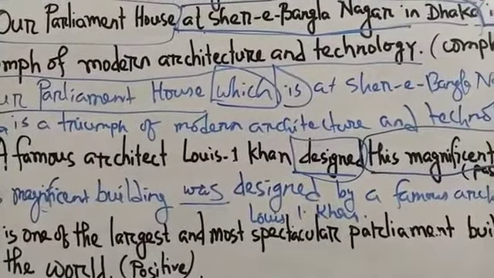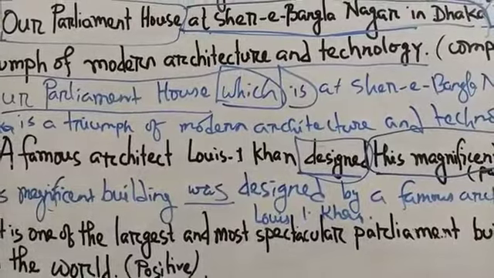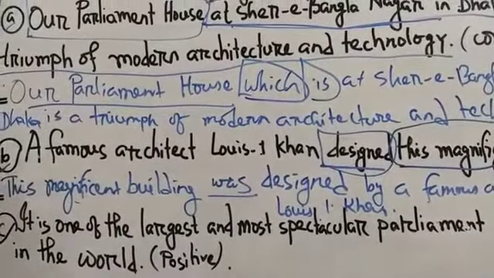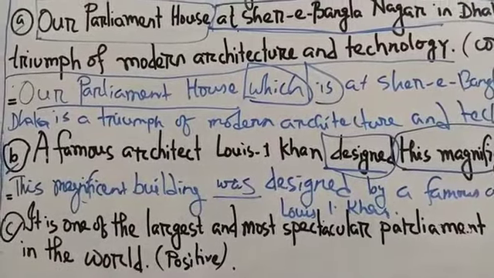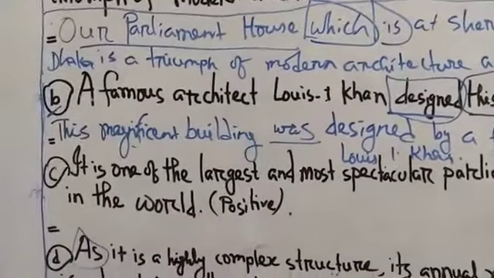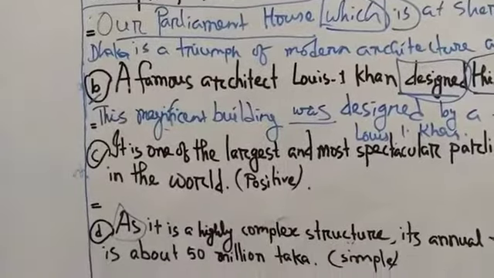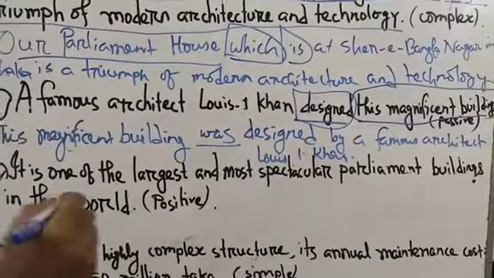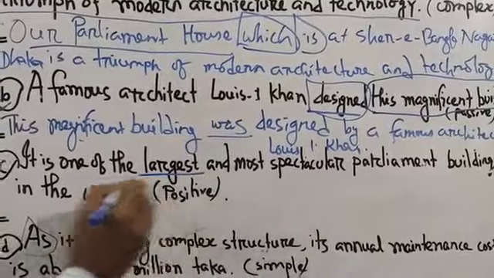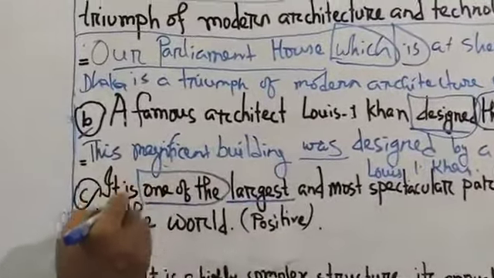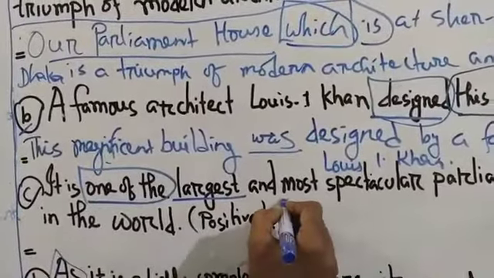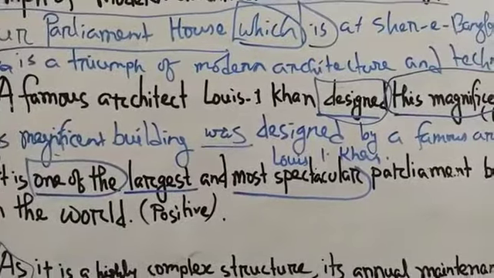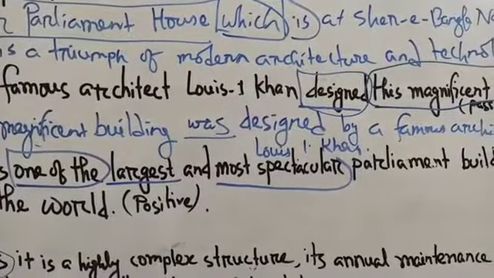You have to change it into positive degree, and all of you know degrees are of three kinds: positive, comparative, and superlative. And this is now in which form? This is now largest, and this is one of the, and this is most spectacular. This is the superlative form of degree, parliament buildings in the world.